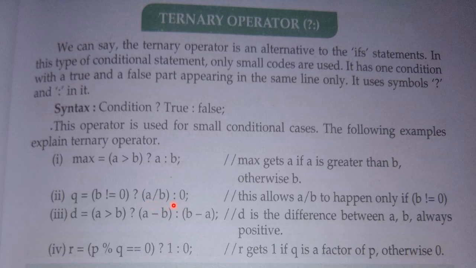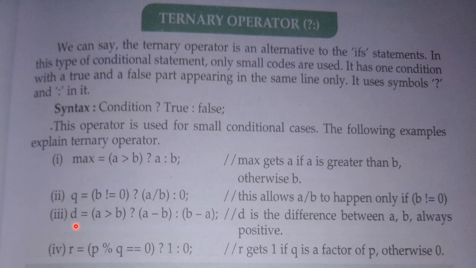Otherwise, it will store 0 in the variable q. If b is not equal to 0, then it will store the quotient which we get after dividing a by b. Otherwise, it will store the value 0 in the variable q.